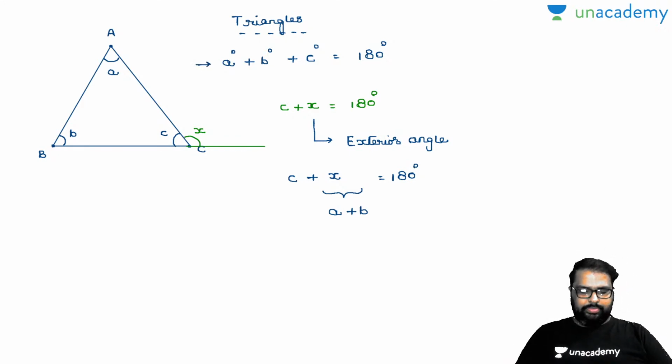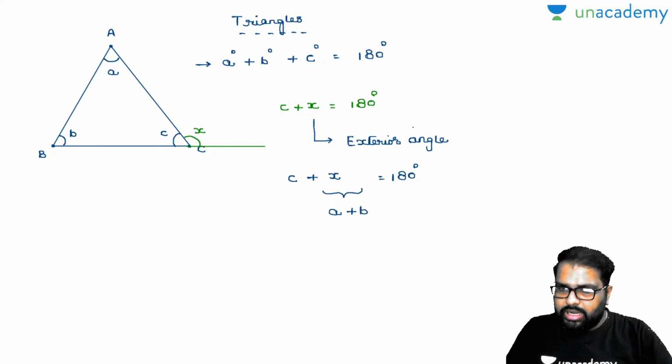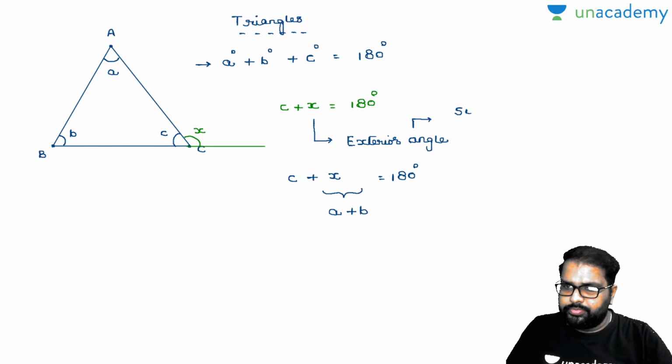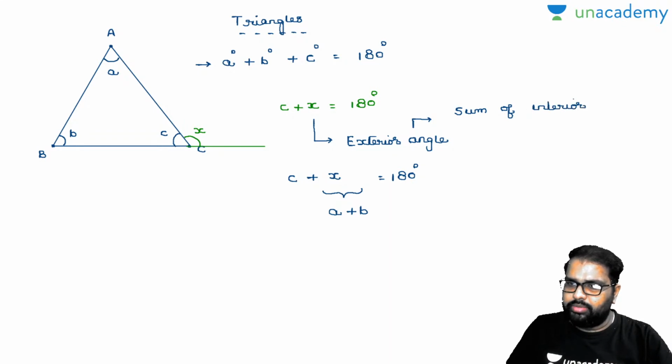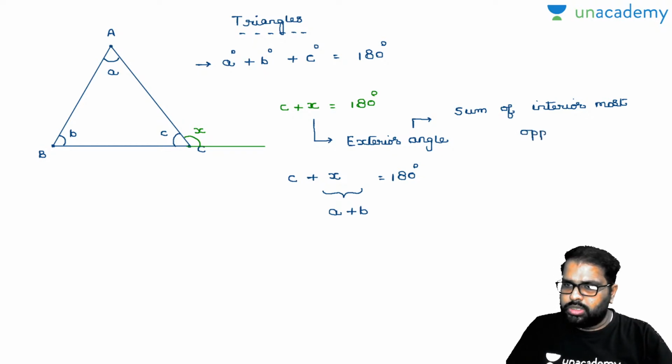Angle A plus angle B plus angle C. By this what can we say? The exterior angle of a triangle will be equal to the sum of interior opposite angles. Am I right or wrong? Sum of interior opposite angles. Will you accept with me? Sum of interior opposite angles.